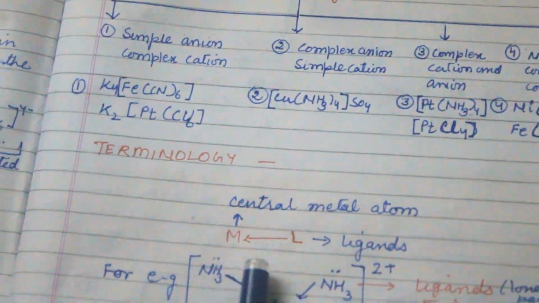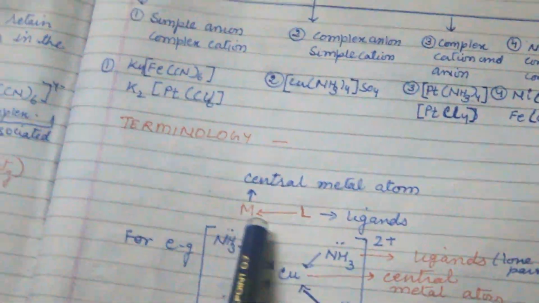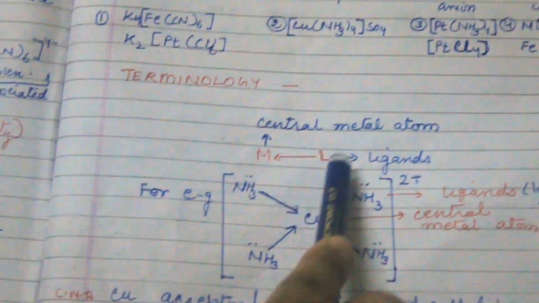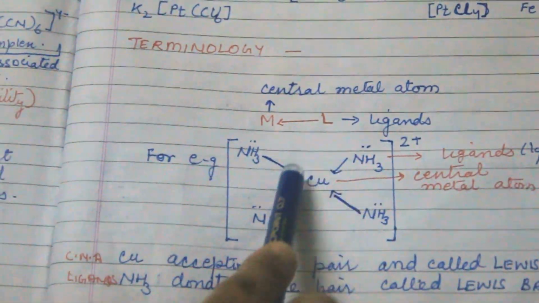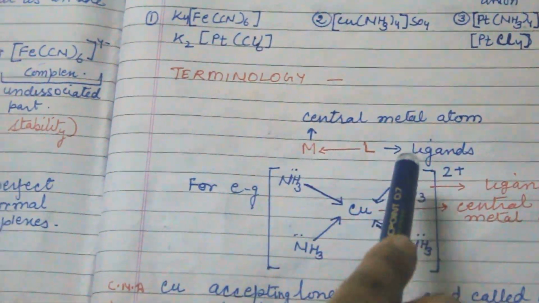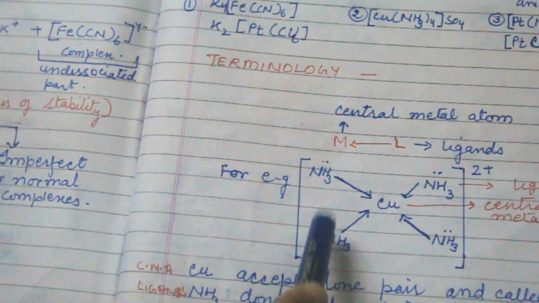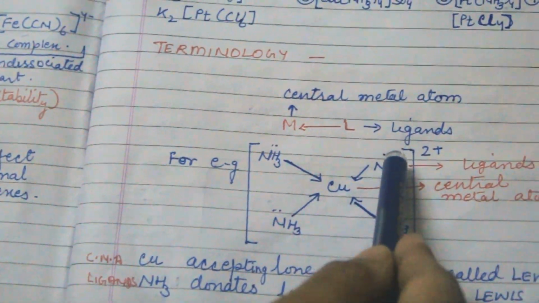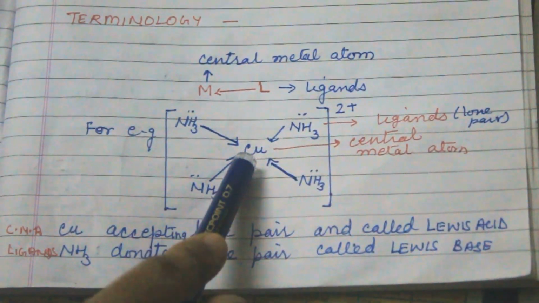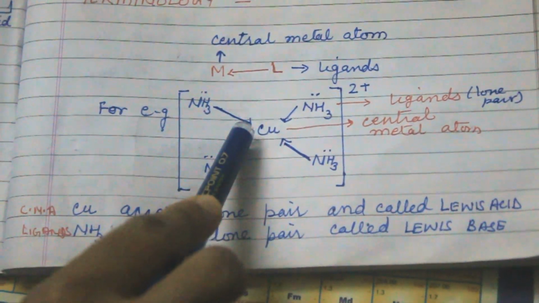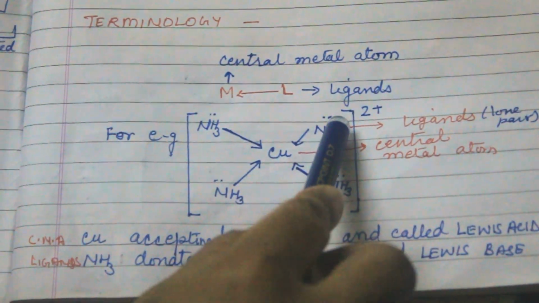Main terminology is, this is the metal, central metal atom, and this is the ligand. So here ligand is NH3 and central metal atom is copper. So ligand surrounds the central metal atom from 4 sides and it donates the lone pair. All the ligands donate the lone pair to the copper. Copper is a transition element and ammonia is a ligand.